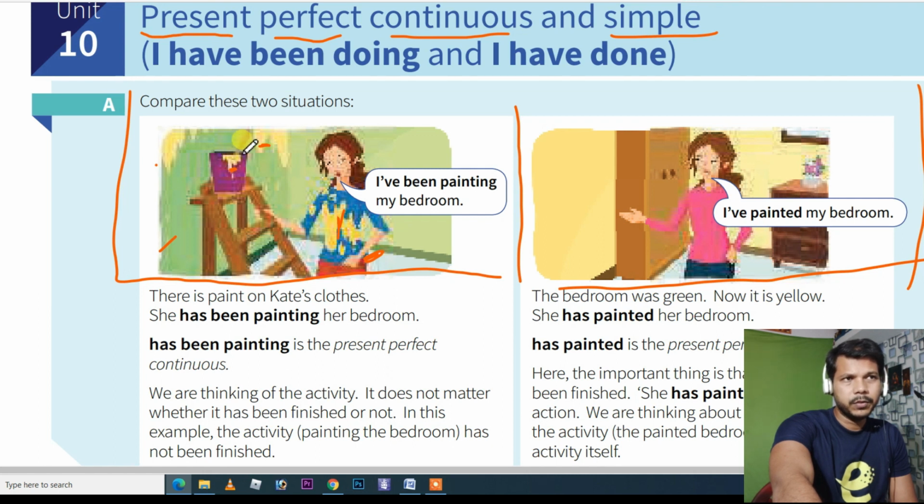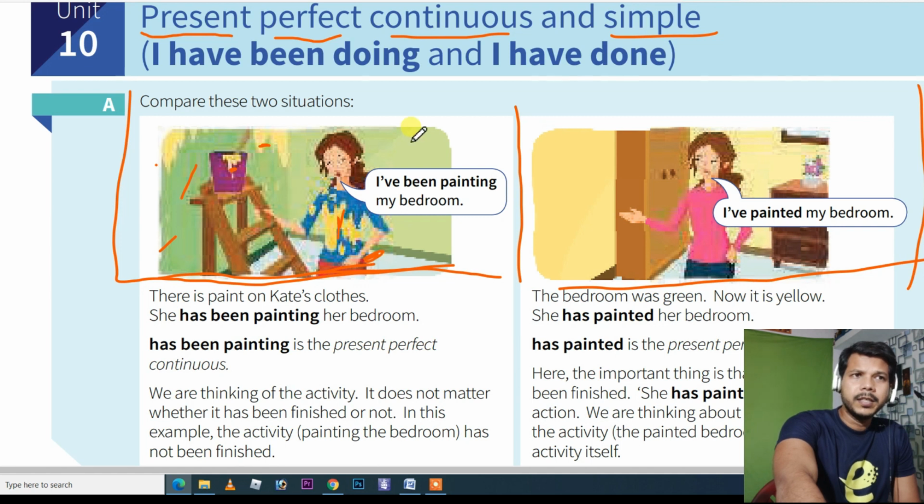It shows that there is yellow paint in the bucket. It proves that this girl is trying to change the color of the room. She wants this green color to be yellow. It means this girl is painting this room. Now the simple thing is that here you can see that the work is not done. It is not completed. This action is still going on.